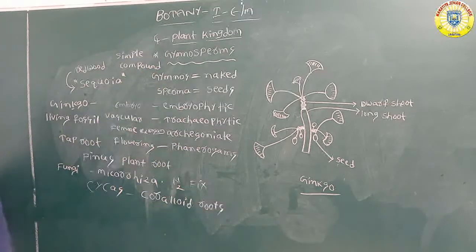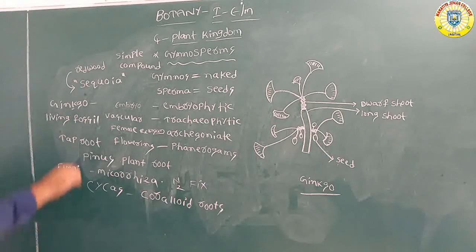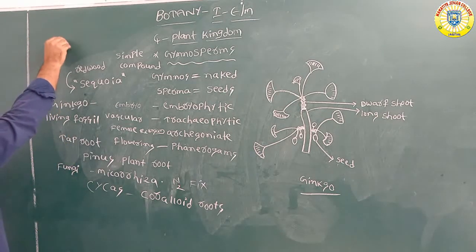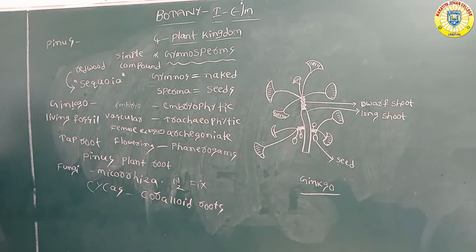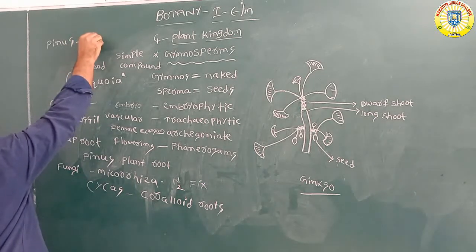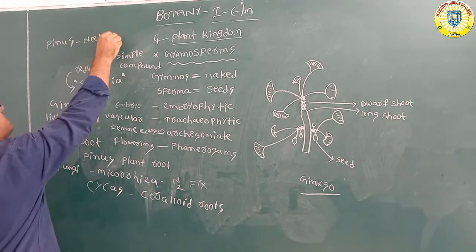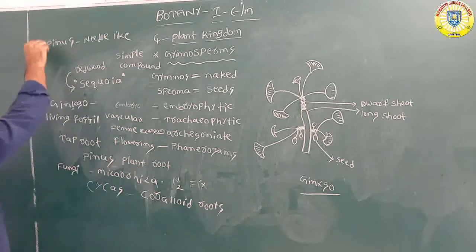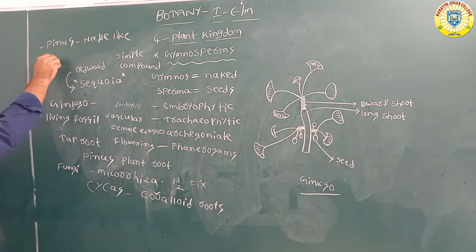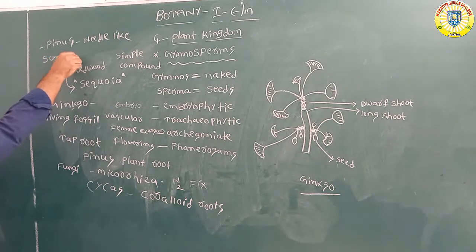Especially in Pinus, the leaves are needle-like structures, and they have sunken stomata.